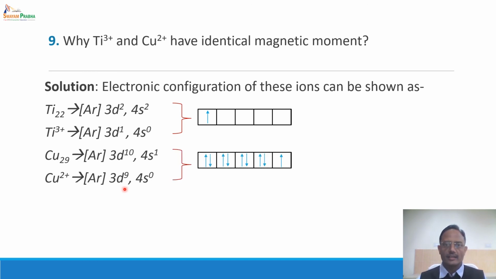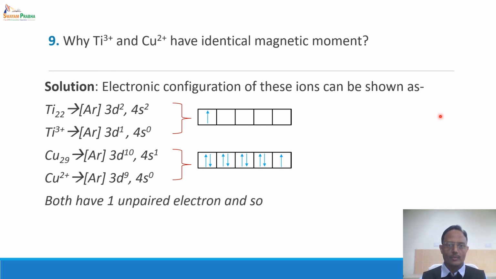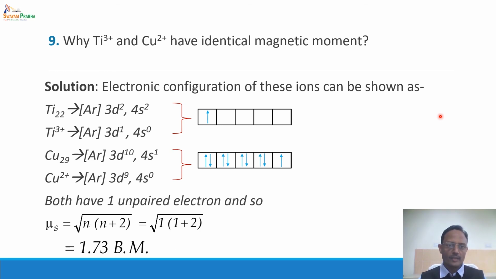It means that there is again one unpaired electron in Cu2+. Hence, the spin only magnetic moment because of this one unpaired electron is equal to 1.73 Bohr magneton. This is true for such pairs which contain an equal number of unpaired electrons, like d2-d8 system, d3-d7 system, d6-d4 system and so on.